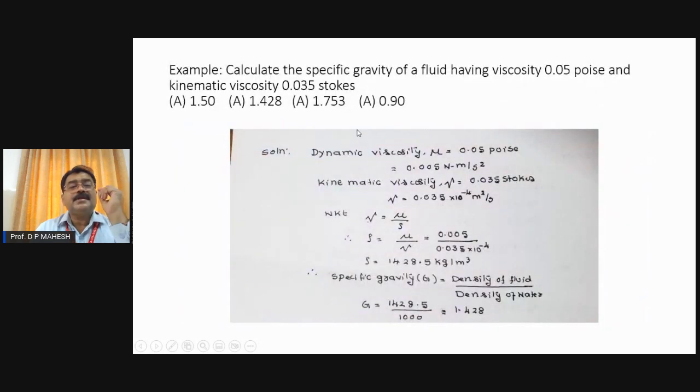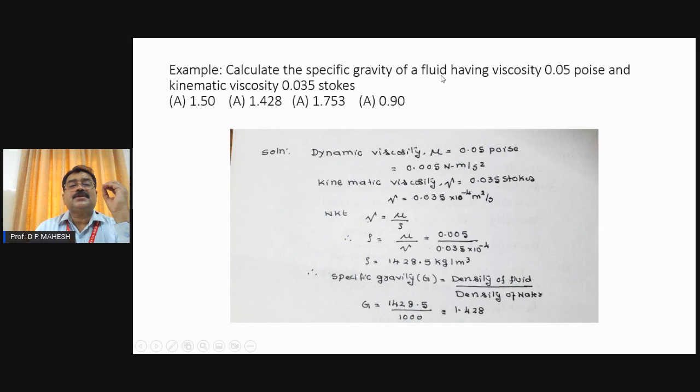Now, let us come to another example of the basic properties of fluid. Calculate the specific gravity of a fluid having a viscosity of 0.05 poise and kinematic viscosity of 0.035 Stokes. There are 4 options. Let us work it out.